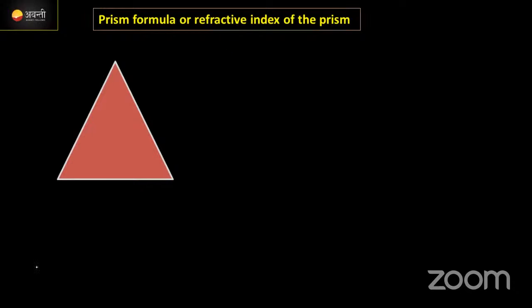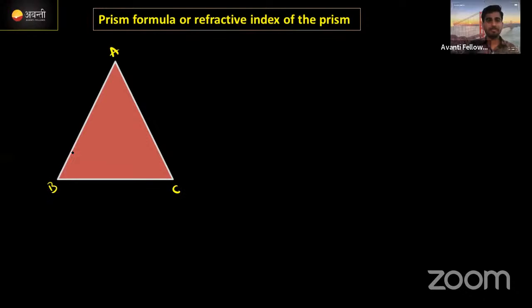Okay, just listen here, guys. This is a prism, right? Angle A is the prism angle, and BC is the base. Just imagine any ray of light incident on the prism, like this is the incident ray. It refracts. Before refraction, we need to find the angle of incidence, so we draw the normal. From the normal, the angle created we call the angle of incidence.